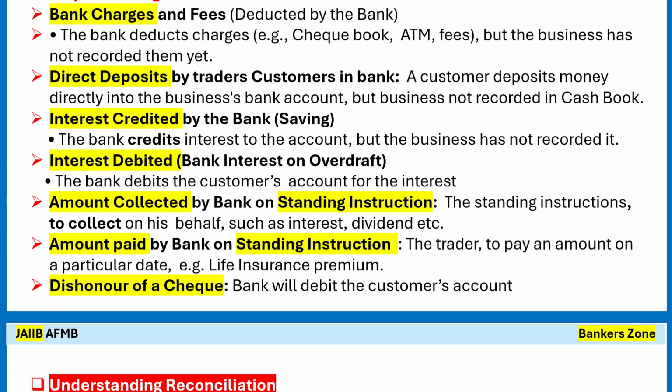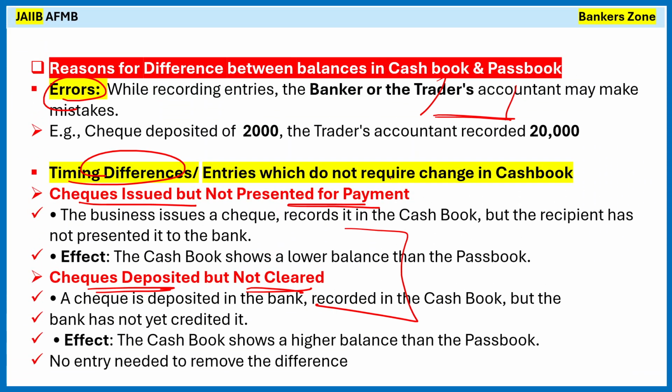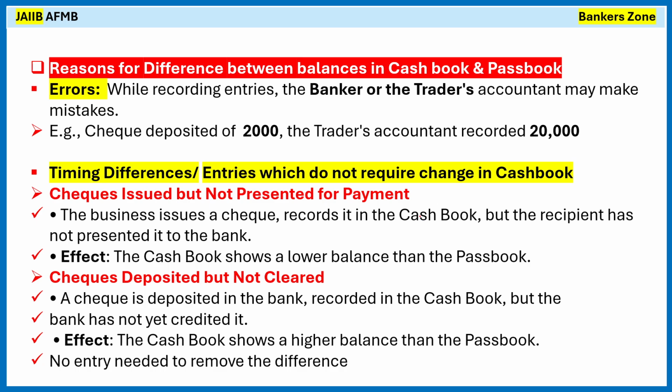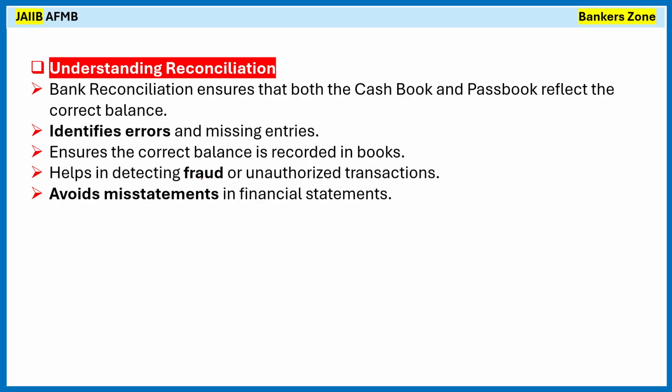Now see, in the examination they will definitely ask you which of the following is not a reason for a mismatch between the balance of the cash book and passbook. So you can easily judge and mark the answer. Okay, now understanding the reconciliation. Bank reconciliation ensures that the cash book and the passbook reflect the correct balance, right?